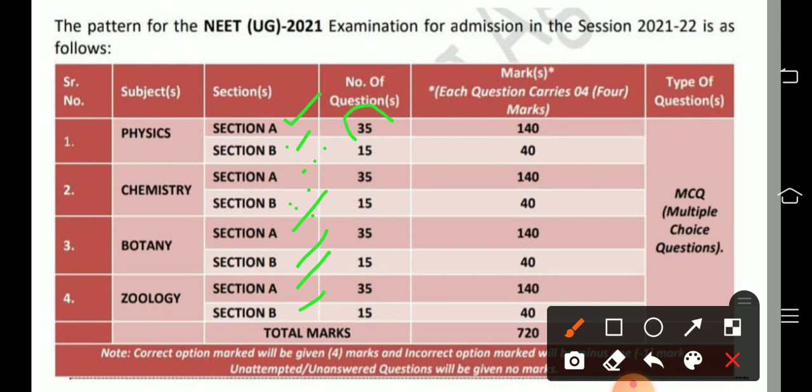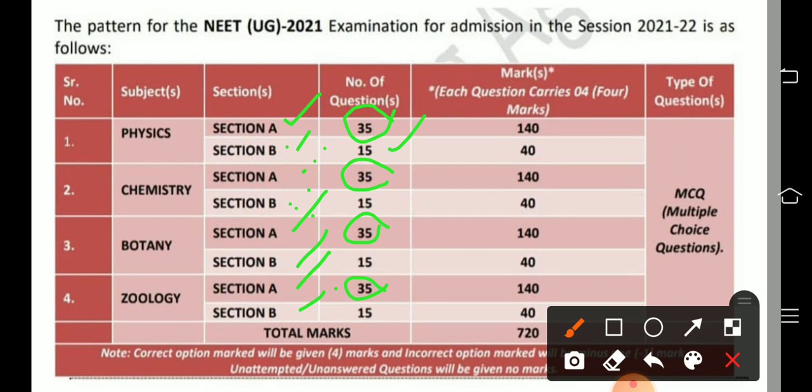Section A of every subject has 35 questions. You should write all 35 questions. There is no choice in section A. But section B of each subject contains 15 questions. You need not write all 15 questions. You can select any 10 questions. You can leave the remaining 5 questions as a choice.